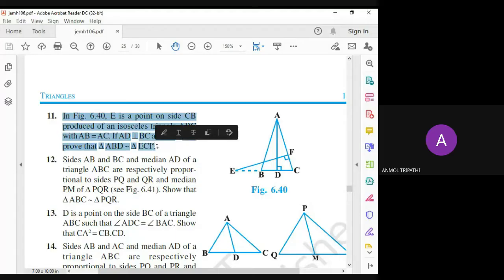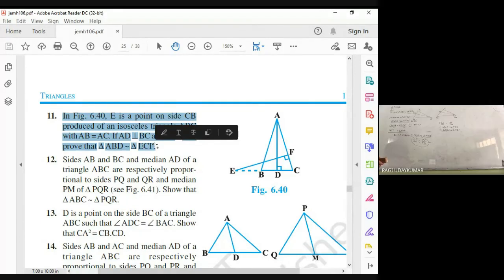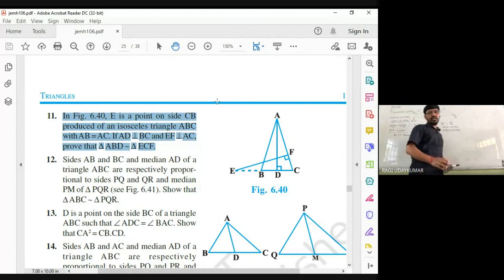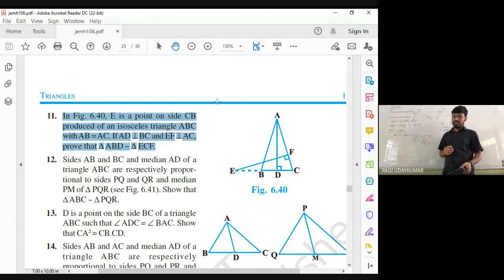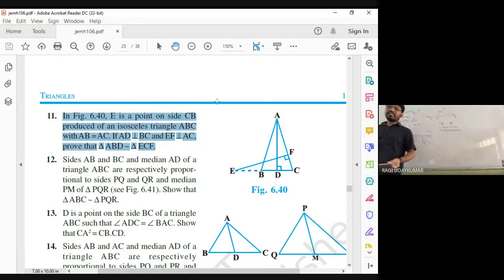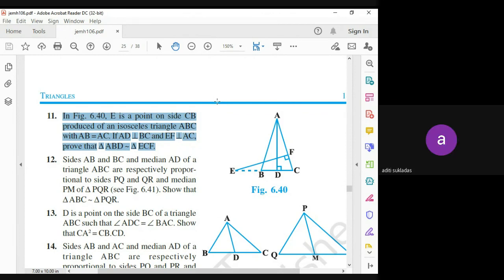Sir, I have a doubt. Is the bisector 90 degrees? Yes. No. What is a bisector here? It divides the angle into equal parts. Okay, sir. In which question? In the 10th question only. They say bisector, not 90 degrees. You are not supposed to mention 90 degrees. 90 degrees is not mentioned anywhere.